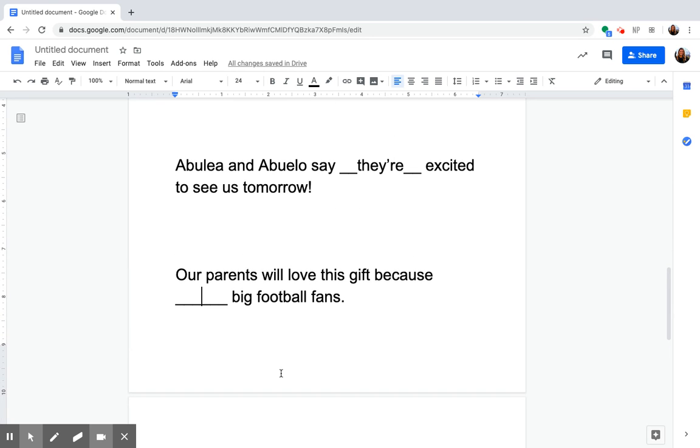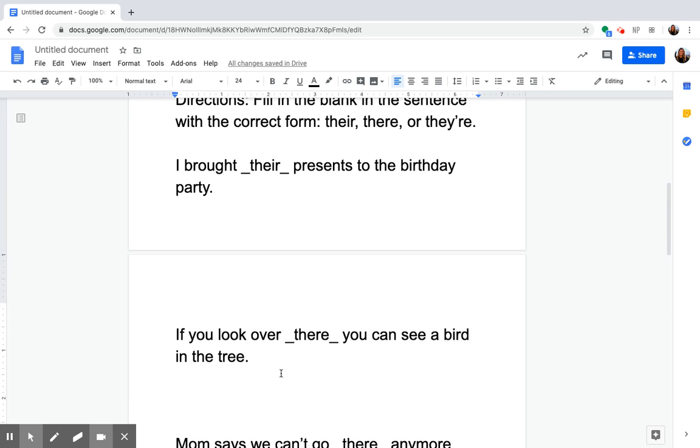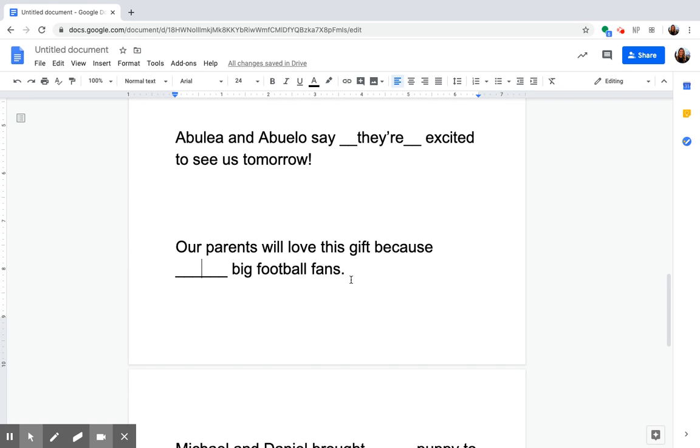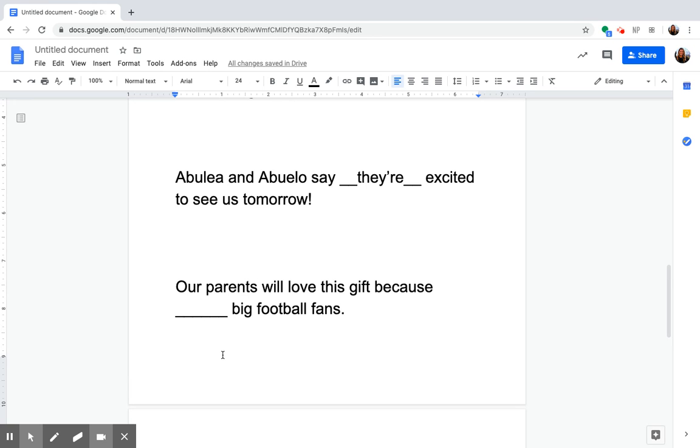Are we talking about their game or their present? They're big football fans? Nope. But we can do like we did in our last example, where we take the contraction there and we break it up into they are. Our parents will love this gift because they are big football fans. We can then bring those two together to make our contraction there, and we have our completed sentence.